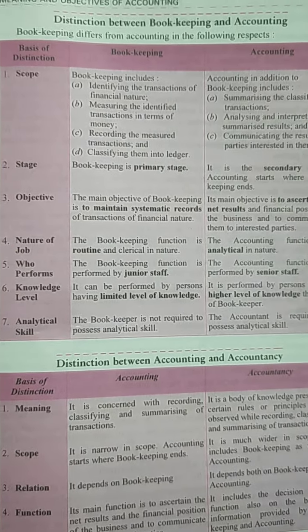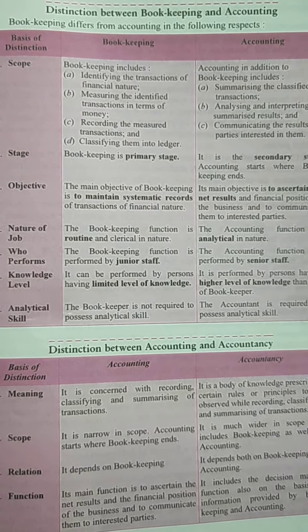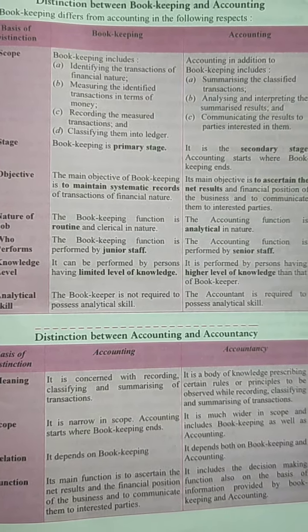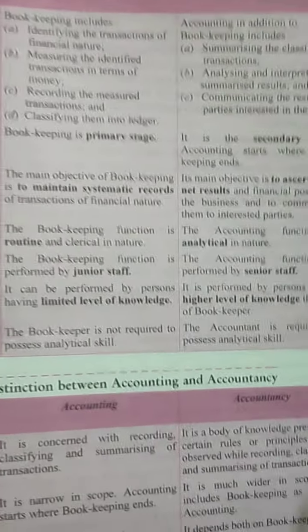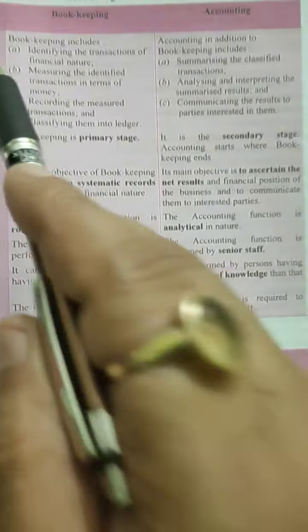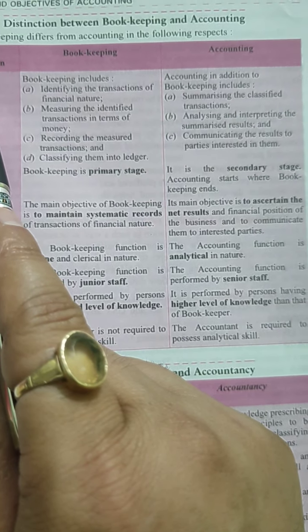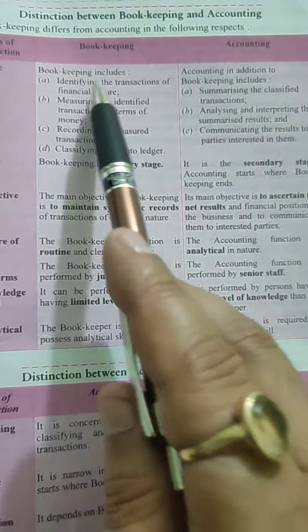Today I will tell you the difference between bookkeeping and accounting, and the difference between accounting and accountancy. We start with bookkeeping and accounting. The scope. Scope means what we have to do, how much can be done in bookkeeping.